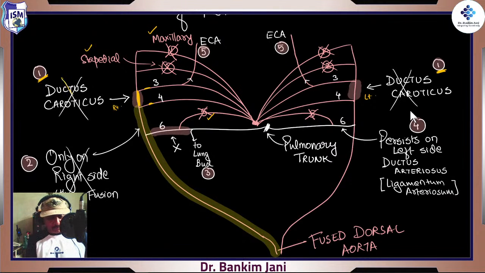That's why we have put a cross, and it is marked over here which area we are talking about. We are talking about this area. So that degenerates, right? It is now no more.